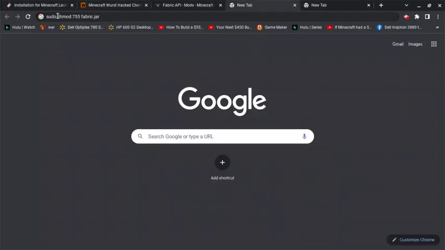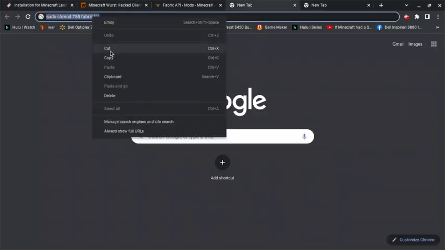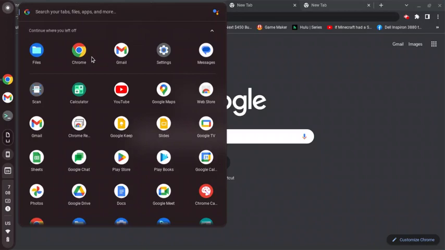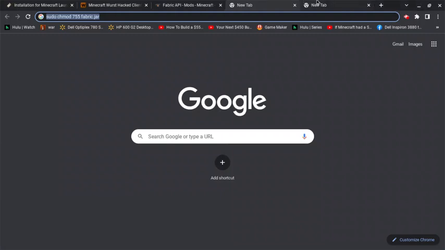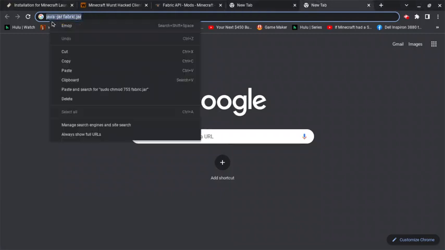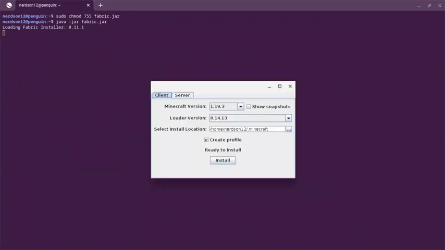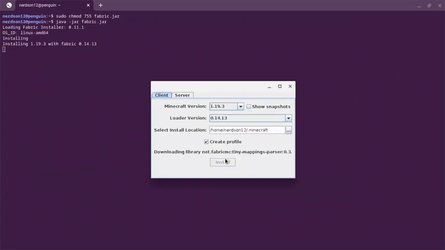Next thing you do is you do this. Everything that you have to do will be in the link in the description, I remind you. So you're going to want to open up terminal. Alright, so if it just did what it did to me, then it should have worked. Now you want to go to java -jar fabric.jar, just like that, and it should open up. Alright, so lower version, latest, and boom, ready to install.